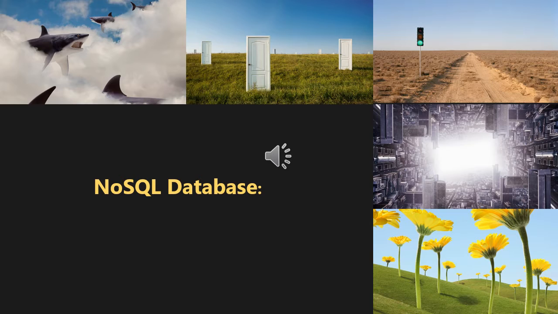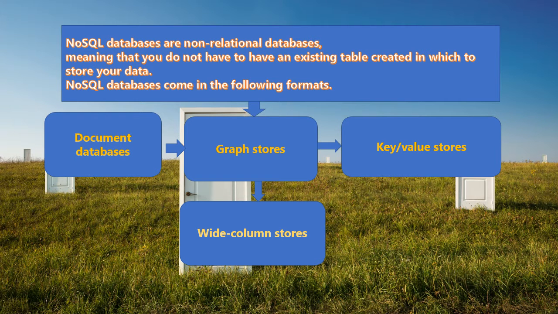DynamoDB also offers encryption at rest, which eliminates the complexity involved in protecting sensitive data. NoSQL databases are non-relational in nature, meaning that you don't have to have an existing table created in which you can store data. NoSQL databases come in the following formats: document databases, graph stores, key value stores, and wide column databases. Document databases are primarily built for storing information as documents, including but not limited to JSON. This system can also be used for storing XML documents.